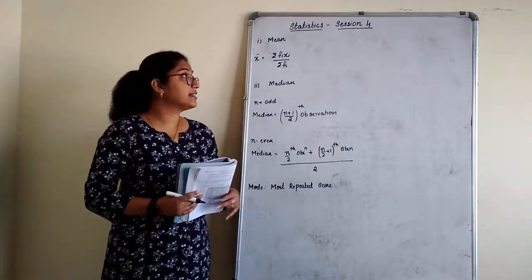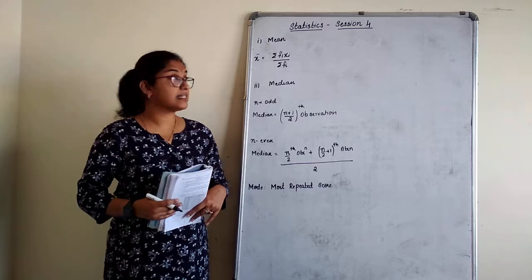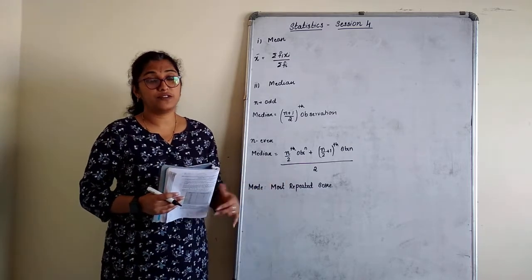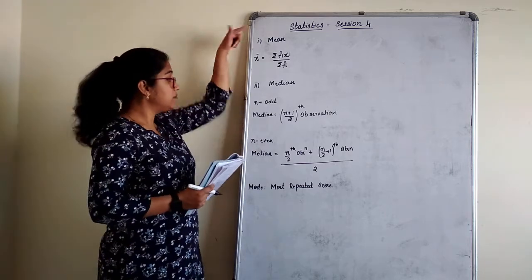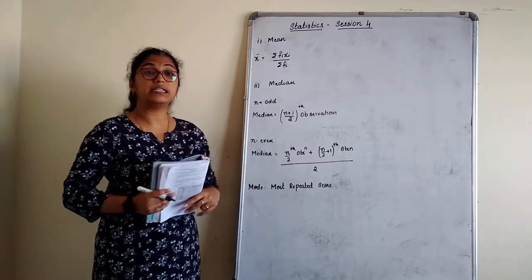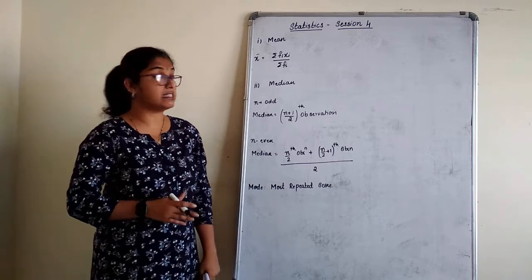Good morning. We'll start session 4 on chapter statistics, and this is the last session of this chapter. So let us start. Measures of central tendency: mean, median and mode. These are the three measures of central tendency.